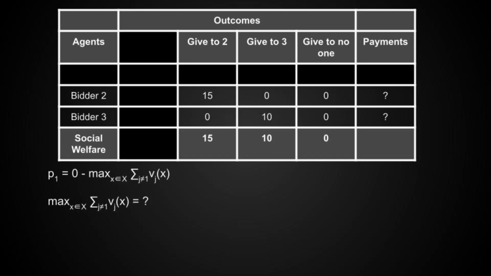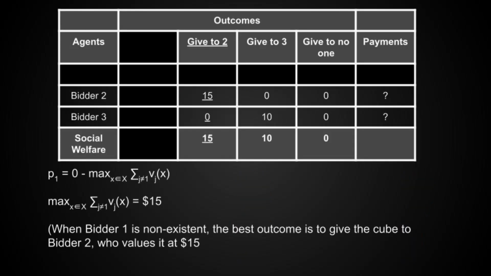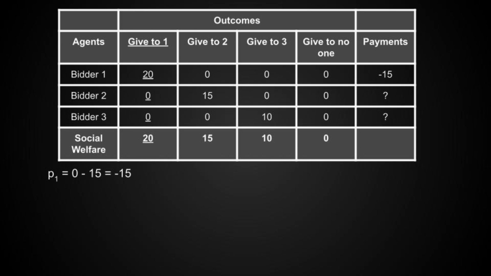Now let's look at the next term. Remember that this is equal to the sum of values from the outcome that we would choose if bidder 1 wasn't in this setting in the first place. So let's imagine what would happen if we removed bidder 1 from this setting. Let's imagine he wasn't even in this auction to begin with. What would be the socially optimal outcome in this case? Well, it would be for us to give the item to bidder 2. When bidder 1 doesn't exist, bidder 2 values the cube the highest at $15, so we should give it to him. The social welfare for this alternative outcome where bidder 1 is non-existent would be $15, since that's how much bidder 2 values the cube, and so this value is going to be equal to $15. So putting this all together, we get that bidder 1 should be charged $15.